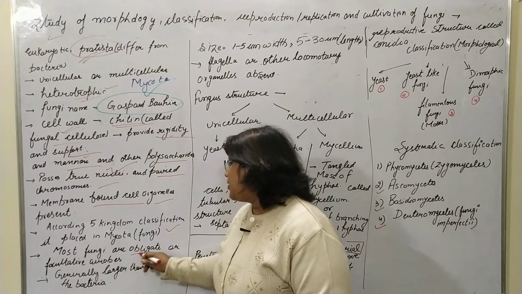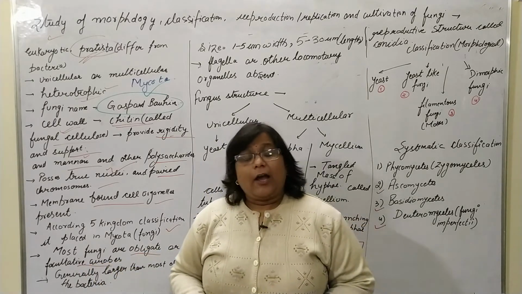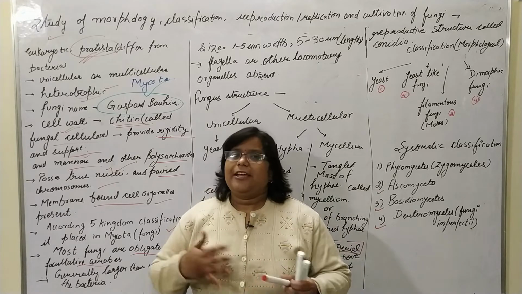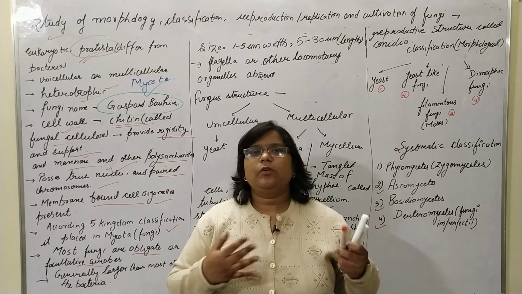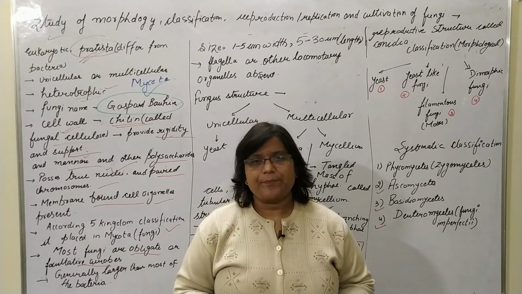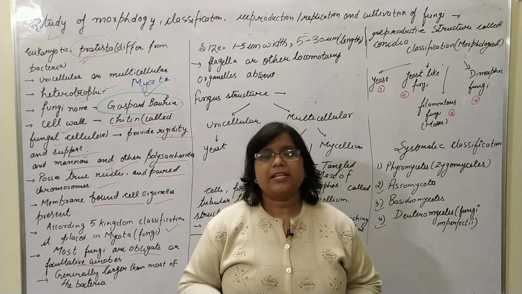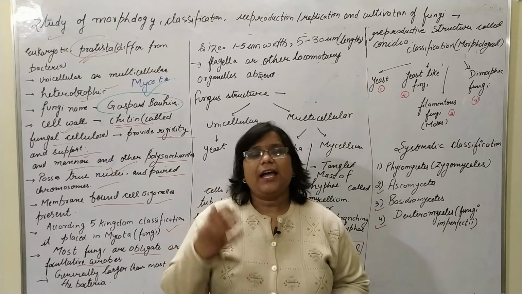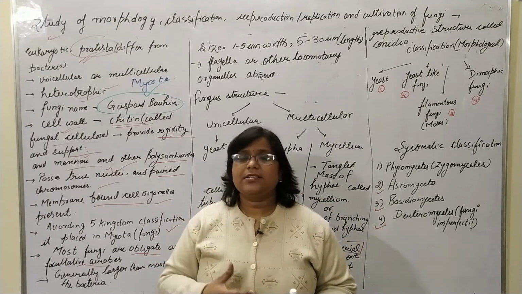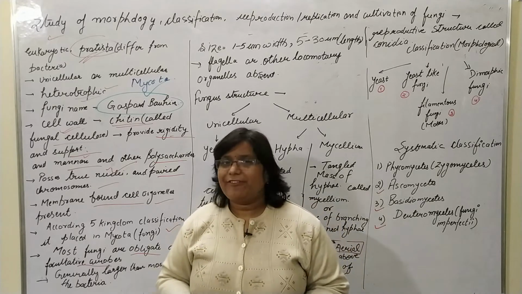Most fungi are obligate or facultative aerobes. Facultative aerobes can grow in the aerobic system as well as in the anaerobic system. But some fungi are obligate aerobes, which compulsorily need oxygen to grow.